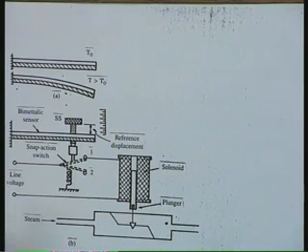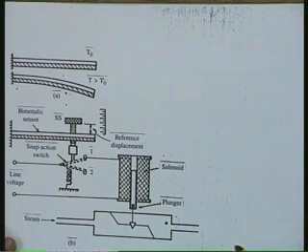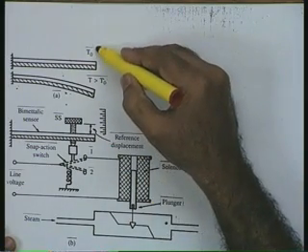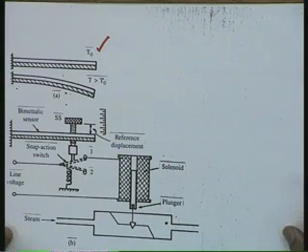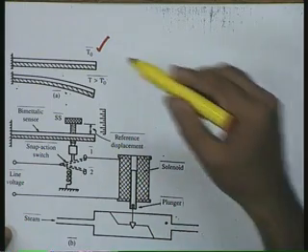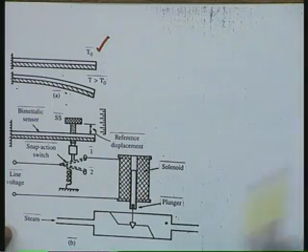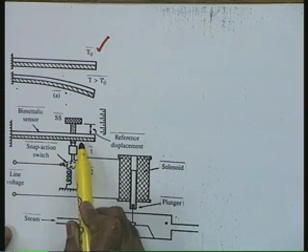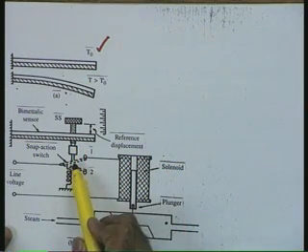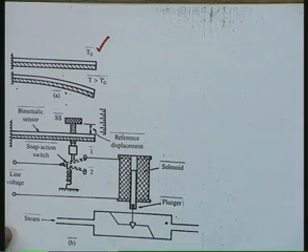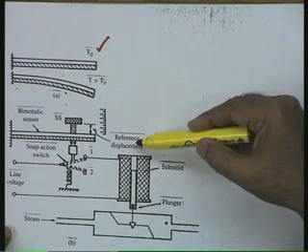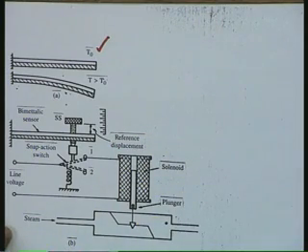Now, please see the feedback action in this particular case. Let me assume that again it is a regulator system, as I said. This is the desired temperature, the preset command input, the set point, and let me assume that the strip, that is the thermostat, is in horizontal position corresponding to this desired temperature, and corresponding to the horizontal position of this particular thermostat, the snap action switch is in position 1, the current is supplied to the solenoid, the plunger is pulled in and the steam supply is on.